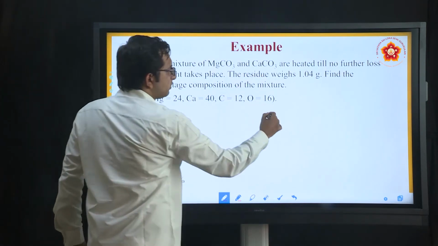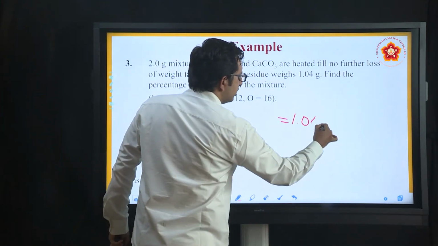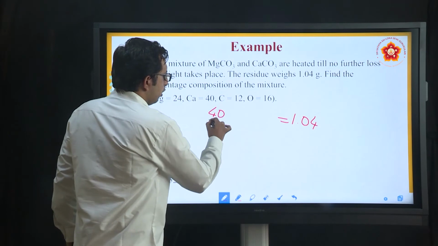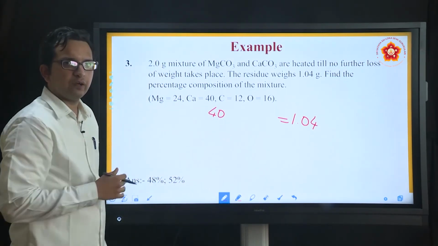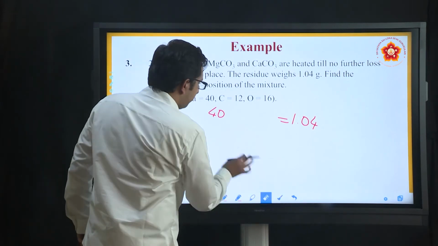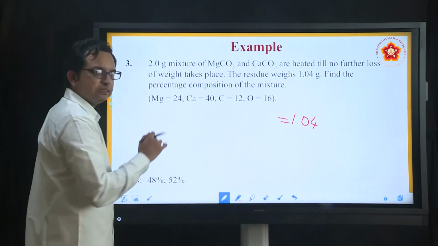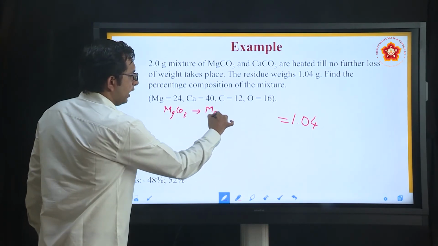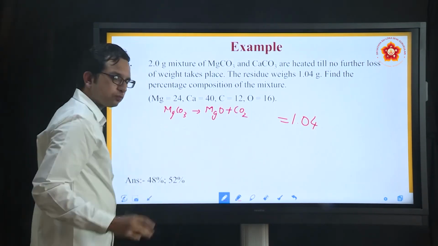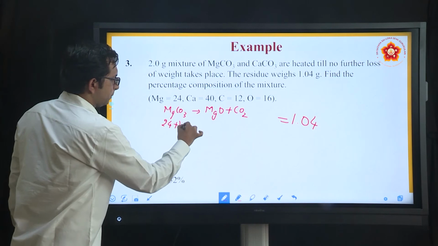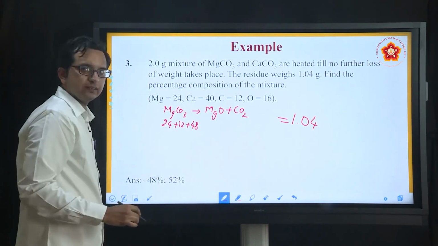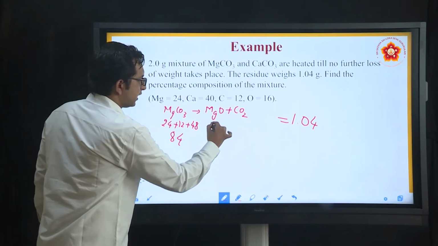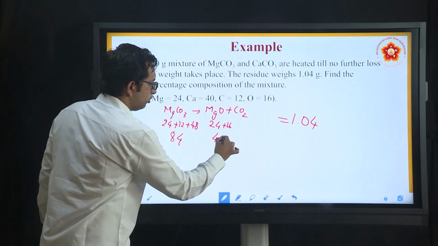The total residue in the end is given by 1.04 gram. And what is the residue made up of? In the calculations that we have seen earlier, for magnesium carbonate, MgCO3 giving rise to MgO and CO2, you have realized that this is 24 plus 12 plus 48, where the total calculation came to around 84, whereas this calculation was 24 plus 16, which came to around 40.